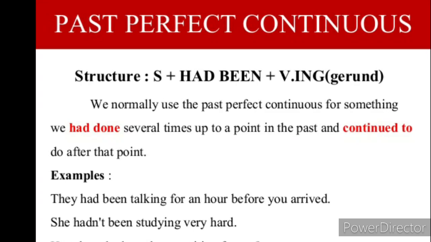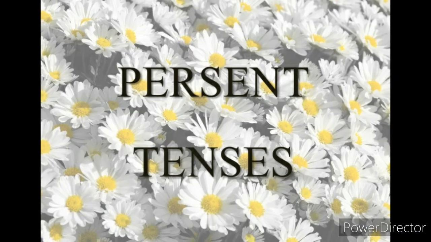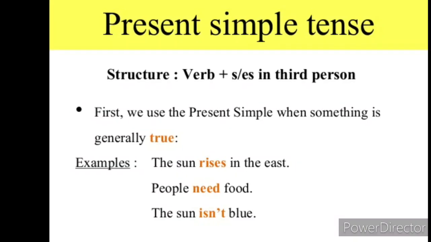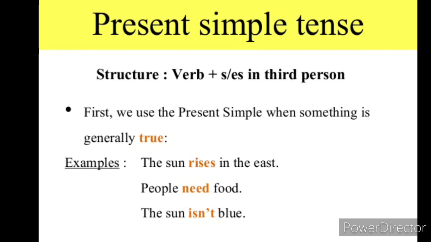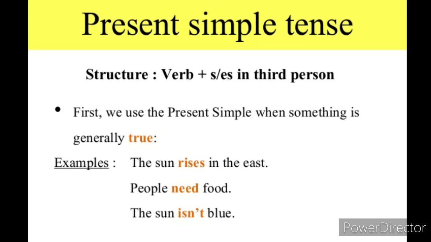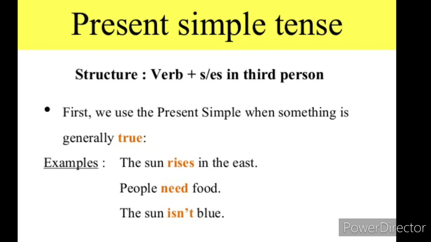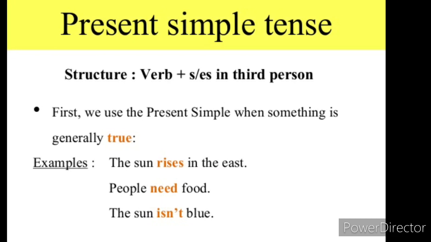Okay, students, not taking too much of your time, we are going to start the present simple tense. The structure of present simple with a singular subject: subject plus first form of the verb with s or es plus object plus complement. Dear student, present indefinite tense is used to express present habits. It is also used to express universal truth.